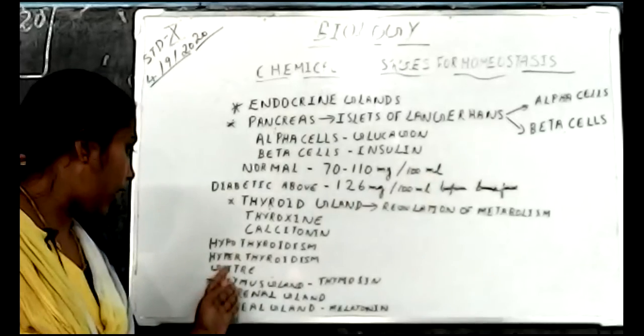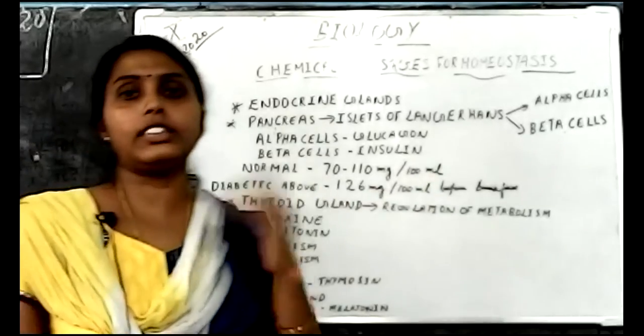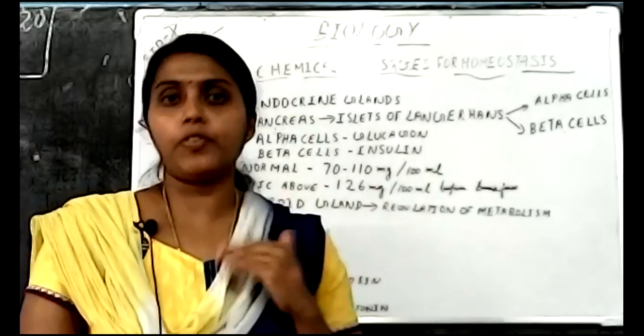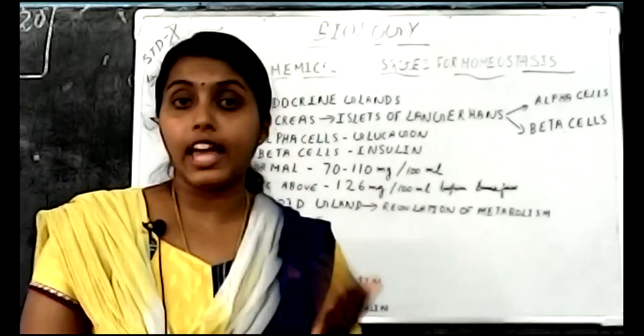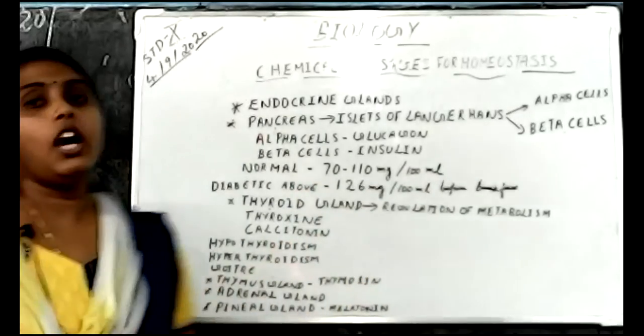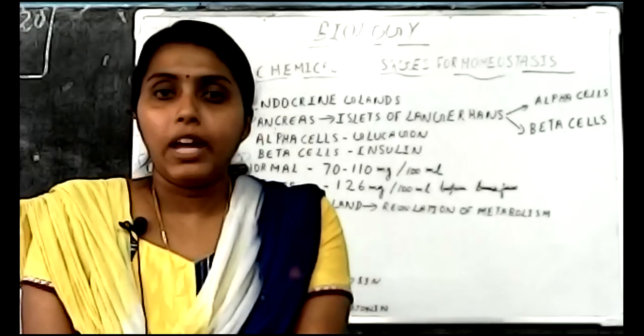Then our adrenal gland, the outer cortex and the medulla, produces different types of hormones. Then thymosin is the hormone produced by the thymus gland. Then last, the pineal gland produces the melatonin hormone.